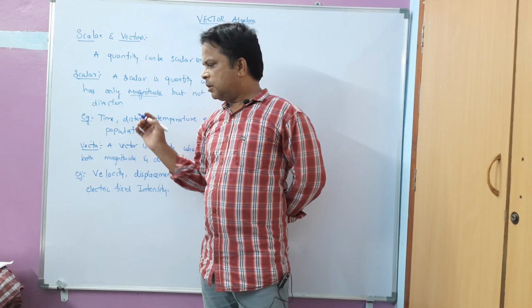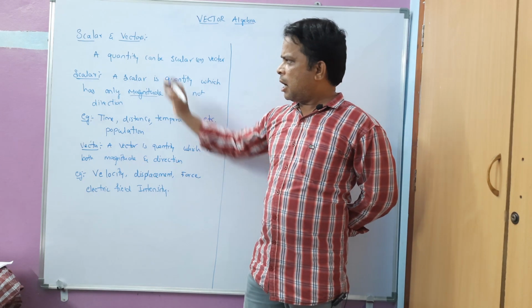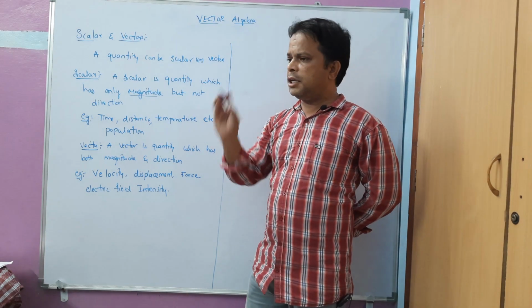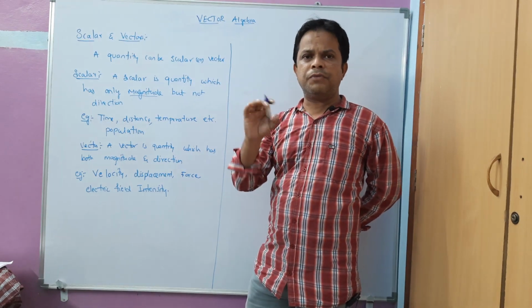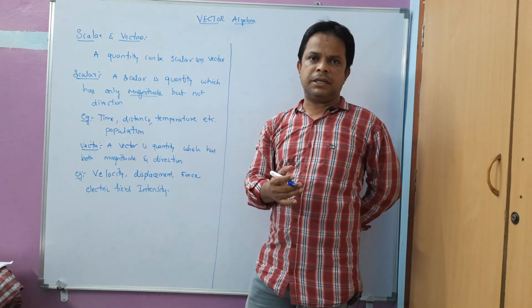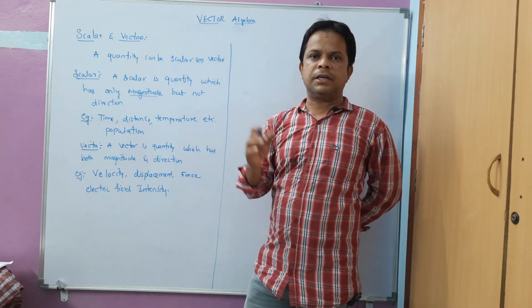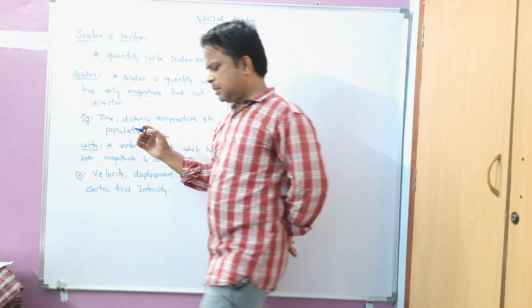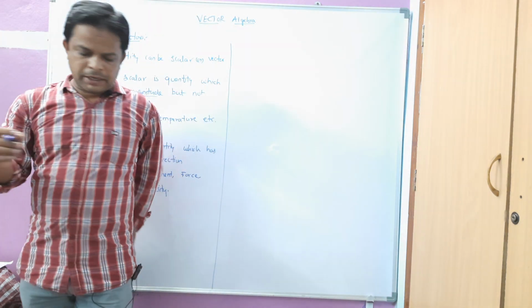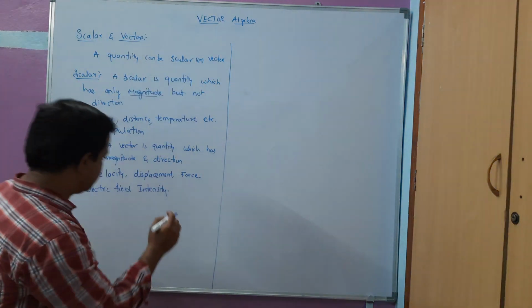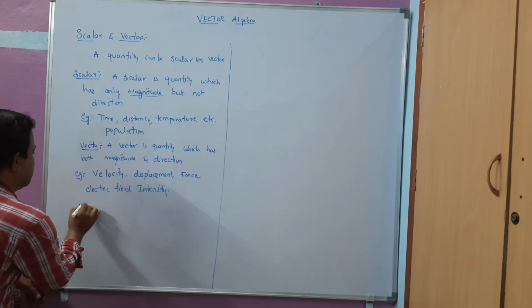Now let us see how we are going to denote a scalar and how we differentiate a scalar from a vector.